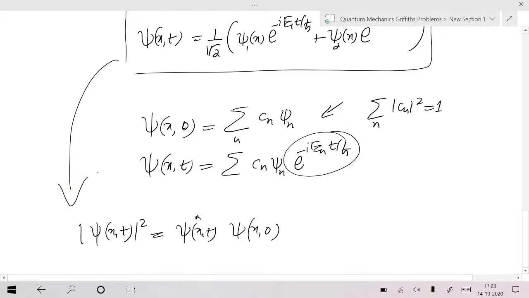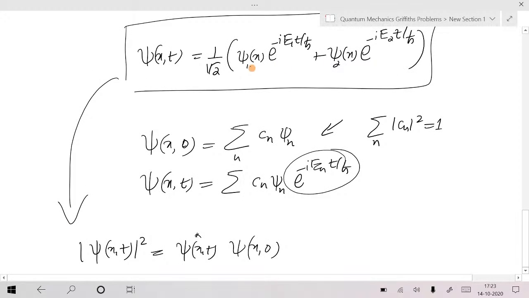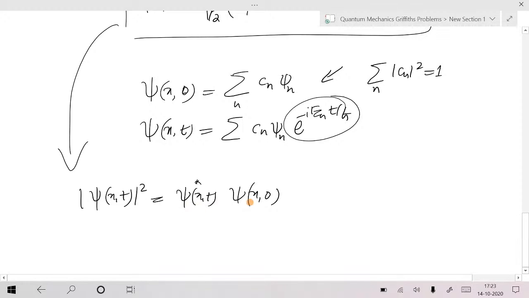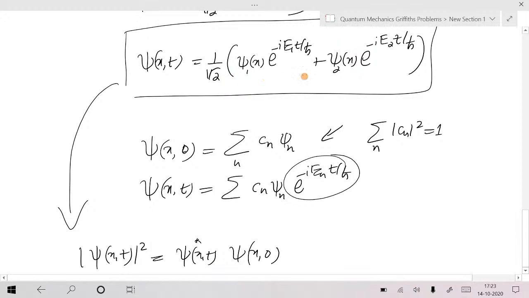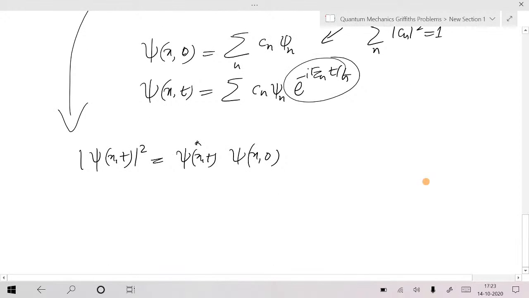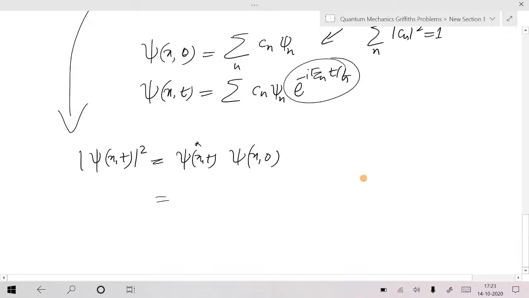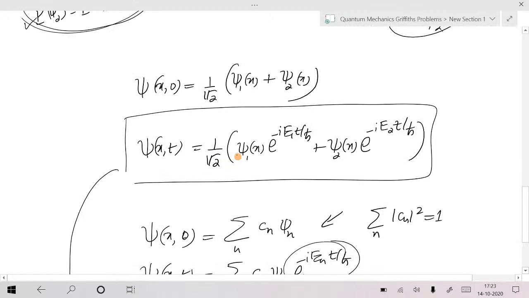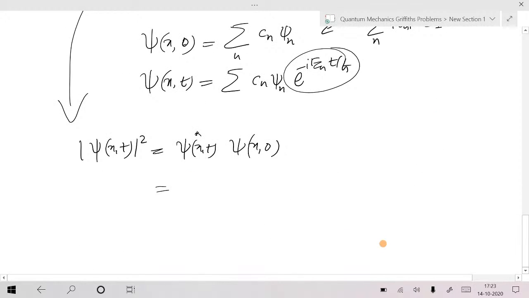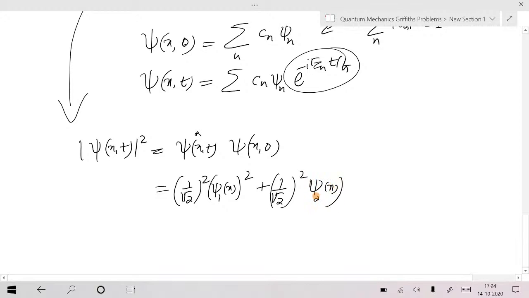When you do this one, look here. This psi 1 and psi 2 are real. I hope you know that one. Those are root of 2 by a sine n pi x by a. Am I right? Those are real. So when you do psi 1 star into psi, and again these coefficients C1 and C2 are also real. Again, you can write, suppose you are imagining this as C1 psi 1 plus C2 psi 2, that is equal to 1 by root 2 square into psi 1 of x square plus 1 by root 2 square into psi 2 of x square.